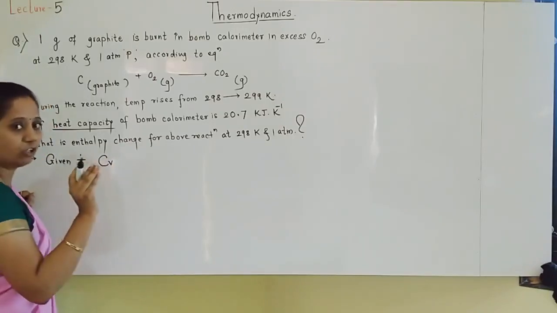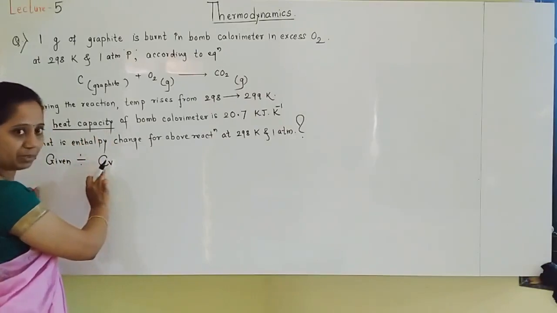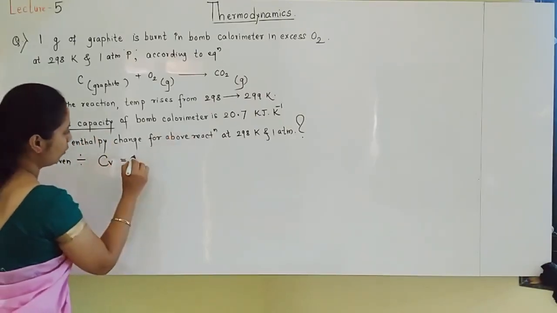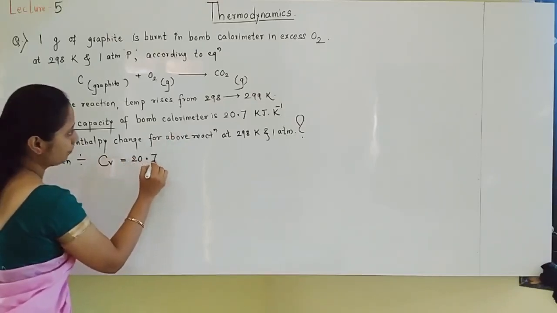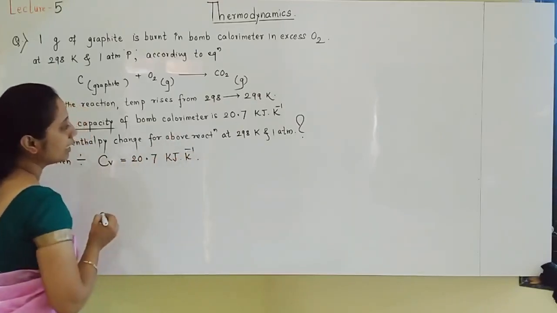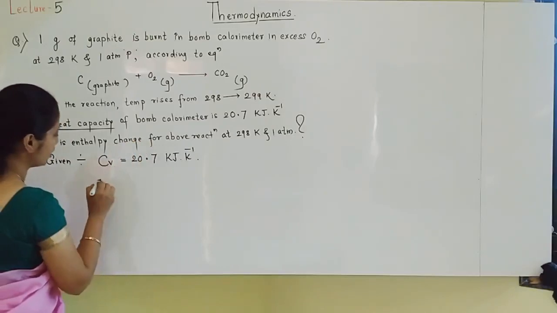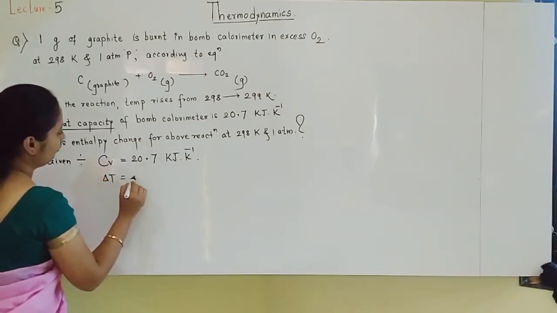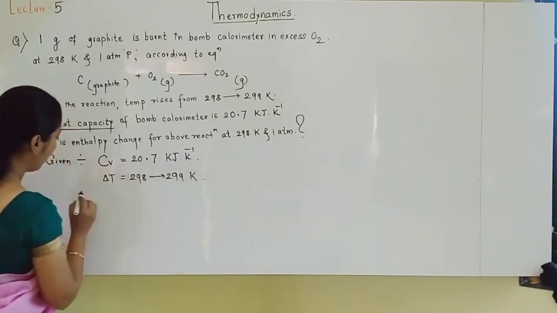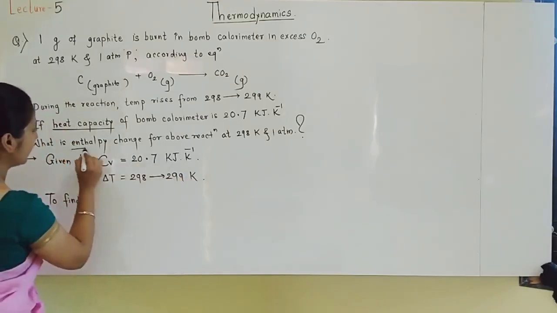You should understand, they will not tell you, that heat capacity means C. A bomb calorimeter is always at constant volume, so CV. CV is given as how much? 20.7 kilojoule per Kelvin. And based on this, delta T, the temperature change, is also given: 298 becomes 299 Kelvin. What do we have to find out? We should find out the enthalpy change.